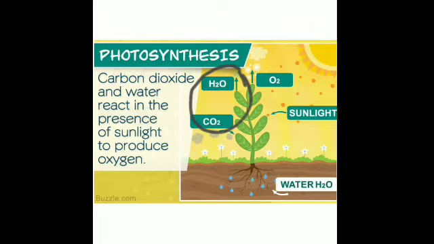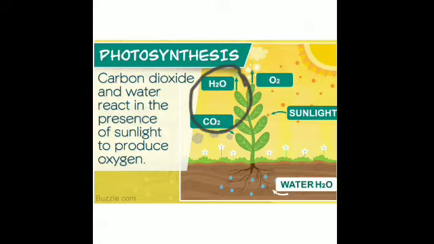Is that clear? And it is entering the leaves through pores which are known as stomata. And it also needs water. Water is coming from where? It is the water that has been absorbed by the roots from the soil. Is it clear? So this water needs to be carried to the leaves and other parts of the plant.